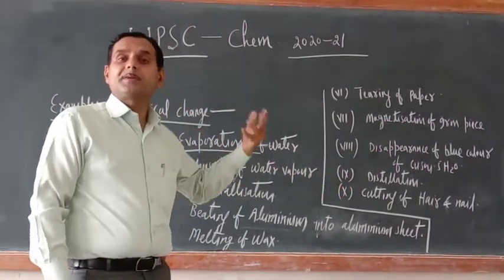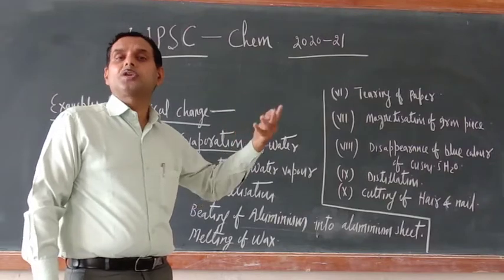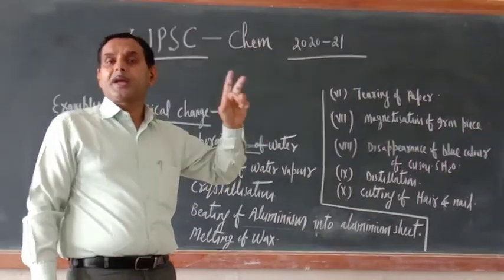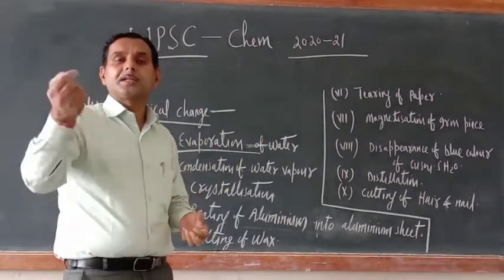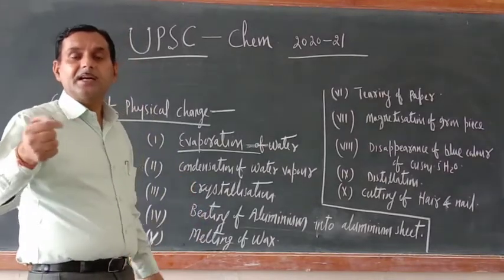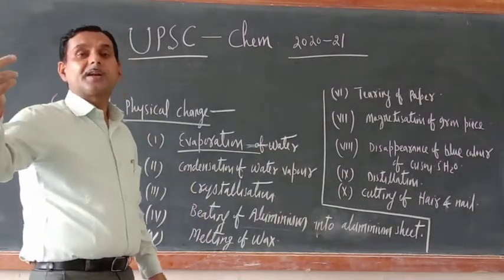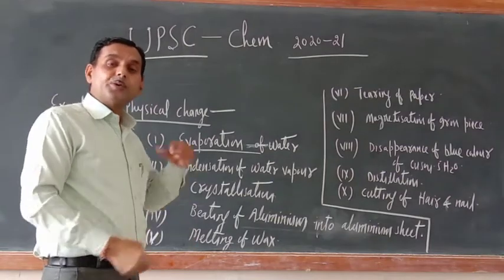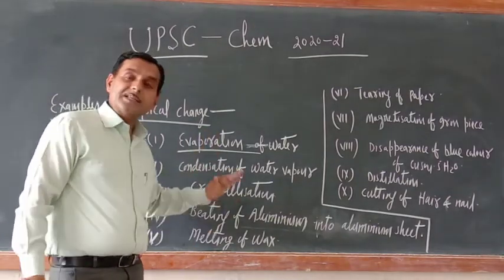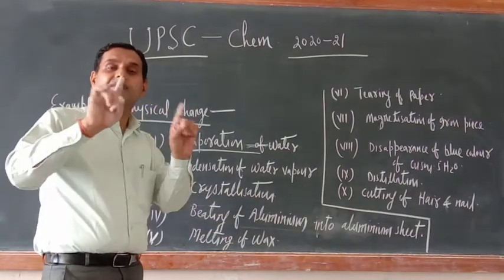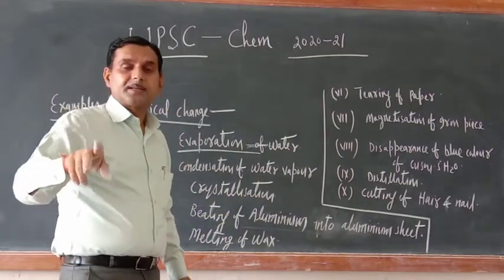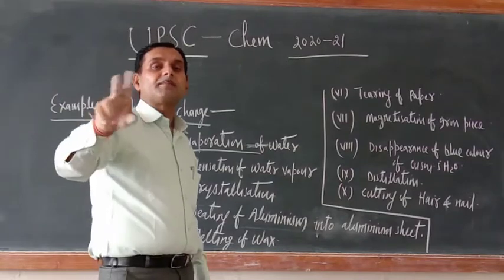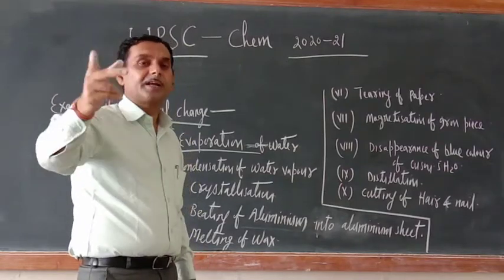So burning of a candle has both types of change. Actually, what burns? The thread which is inside the candle is burning. So that burning is a chemical change. But during burning, wax is melted, that is a physical change. So we can say burning of a candle is an example of both physical change and chemical change.